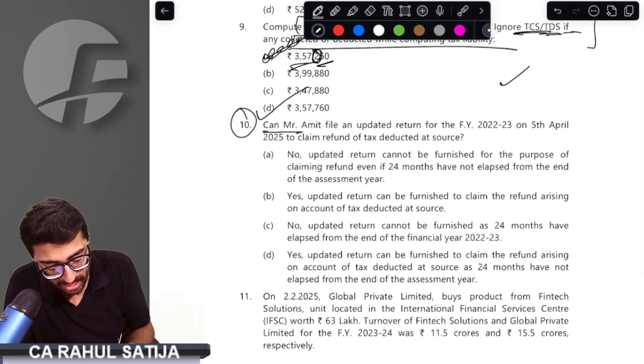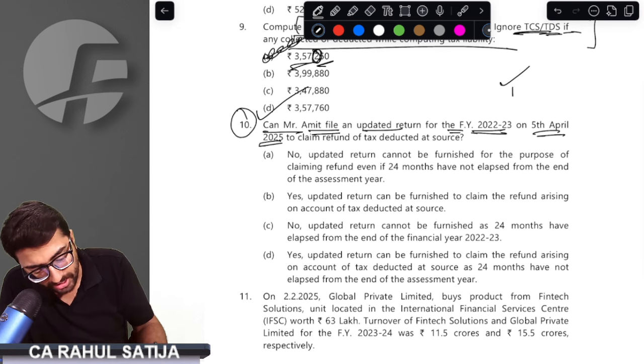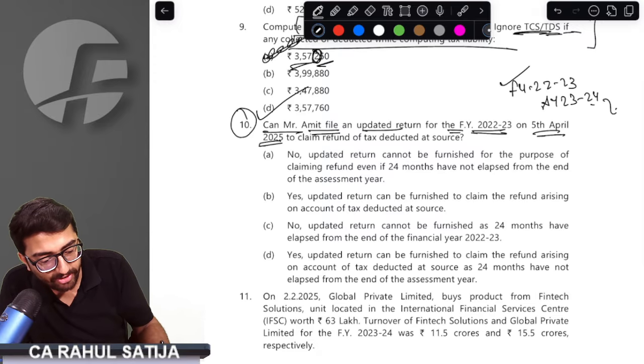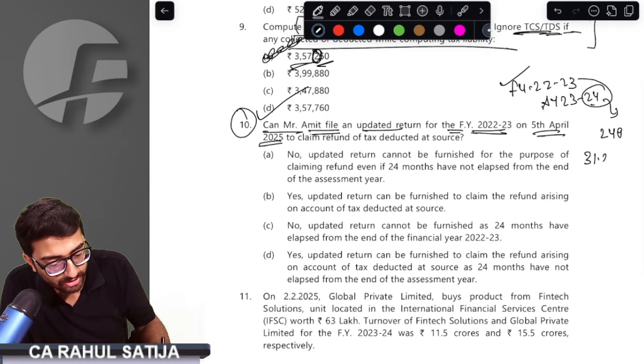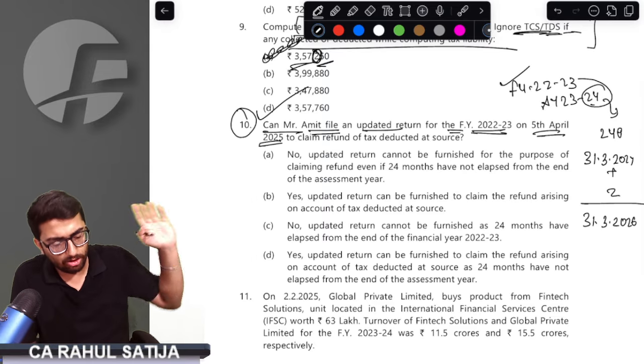Can Amit file an updated return for financial year 22-23 on 5 April 2025? See, for financial year 22-23, the assessment year was 23-24, and we have said that we can file an updated return within 2 years from the end of the assessment year. So the end of the assessment year is 31st March 2024. We still have 2 years, which means we can file UR up to 31st March 2026. We have this long period.